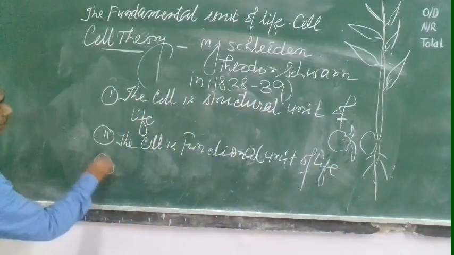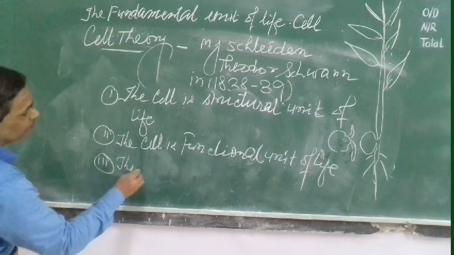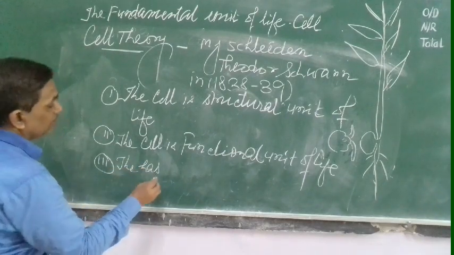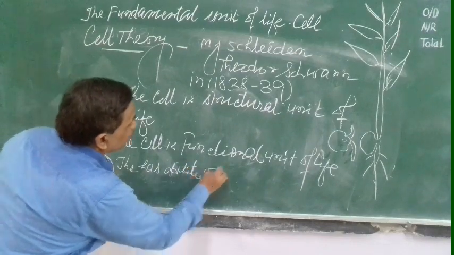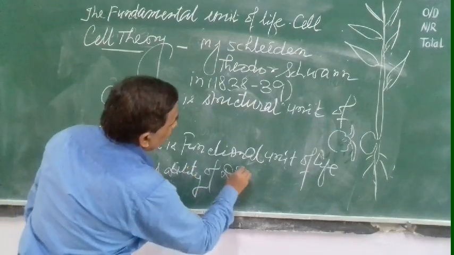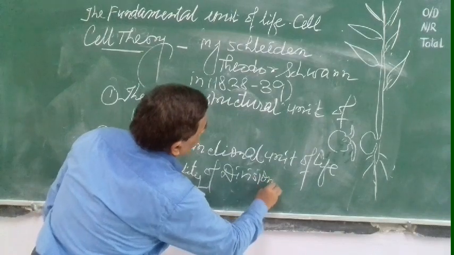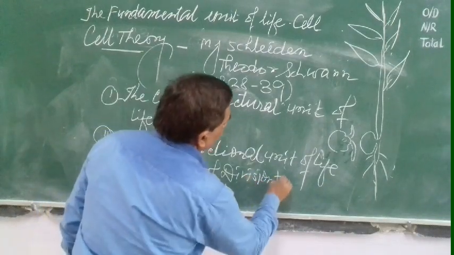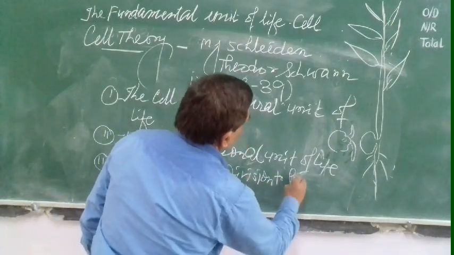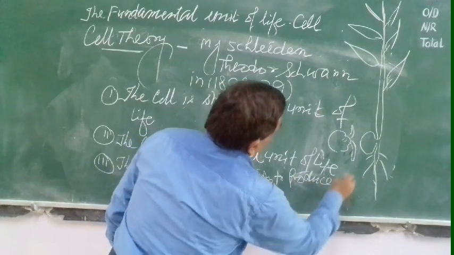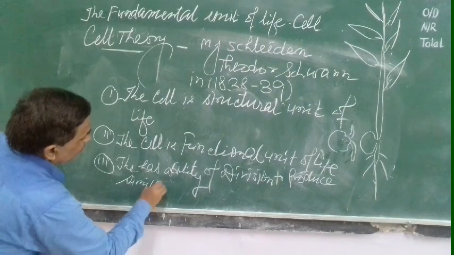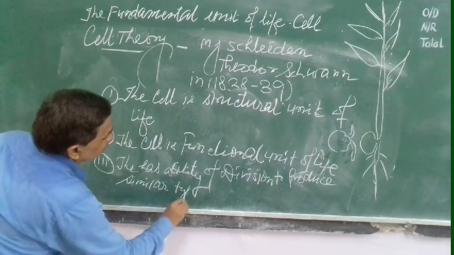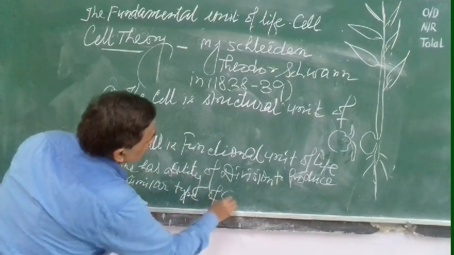And third is the cell has the ability of division to produce similar type of cell.